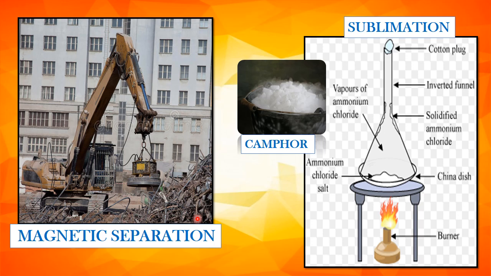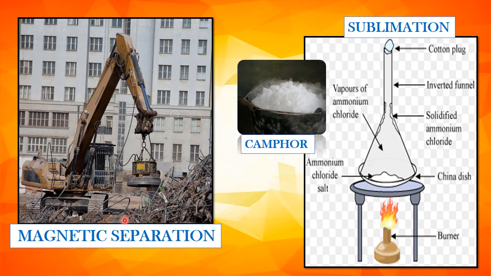Now, sublimation. Sublimation is the process of changing a solid directly into vapor. Substances like camphor, on heating, it vaporizes without melting. Let's do one activity. Take a mixture of sand and ammonium chloride on a china dish. Now place an inverted glass funnel on the china dish. Close the open end of the funnel with the cotton. Heat the china dish gently.